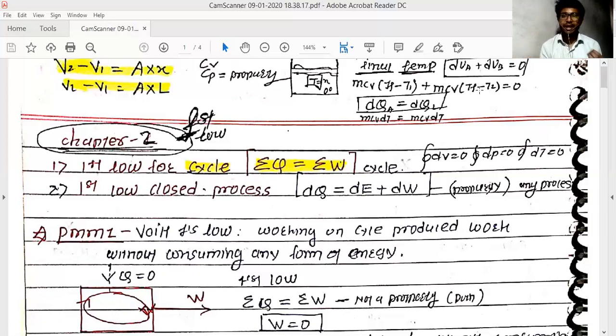For the ice, the temperature rises, so you can simply put the final temperature minus the initial temperature.